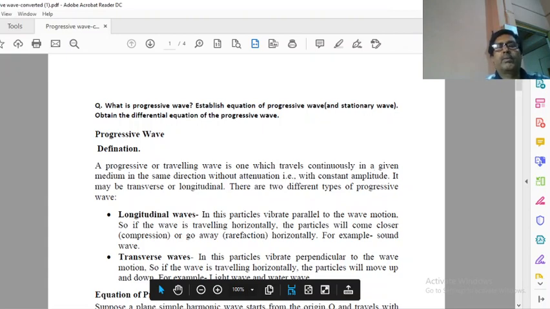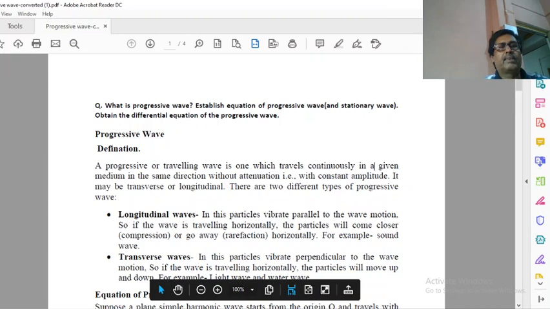But when we talk about transverse waves, in this, particle vibrates up and down perpendicular to the direction of propagation. So this is the difference between longitudinal and transverse. In both the waves, we get the disturbance of the particle of the medium.